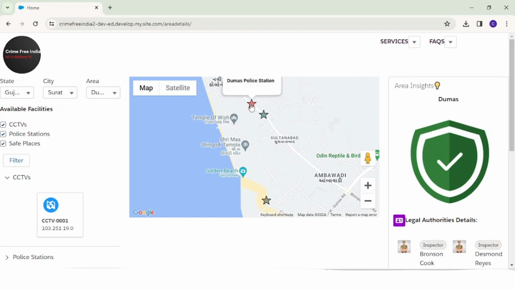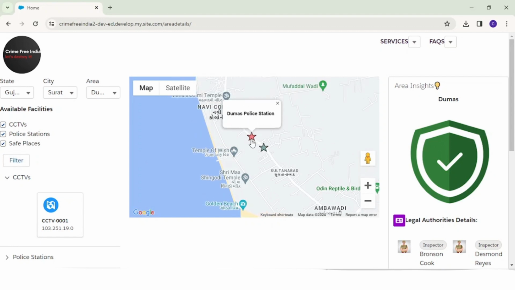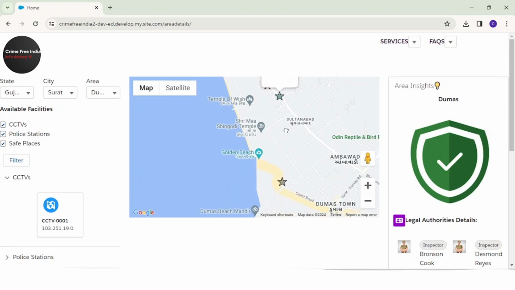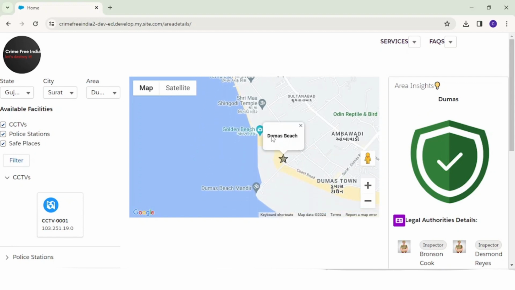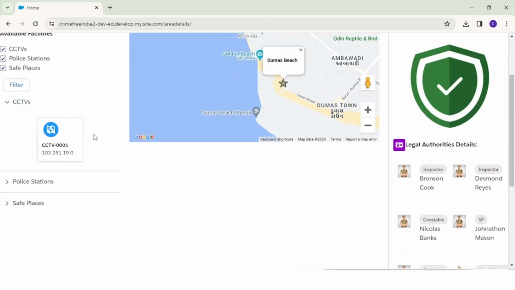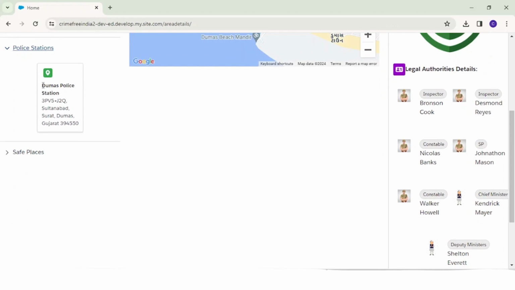On the map component, you can see this police station is located here, this CCTV is installed here, and these are safe places around my area. You can also get more details on the result component: this is the CCTV, this is the police station information with address, and the safe place information.